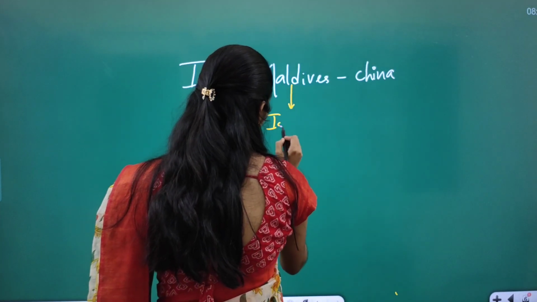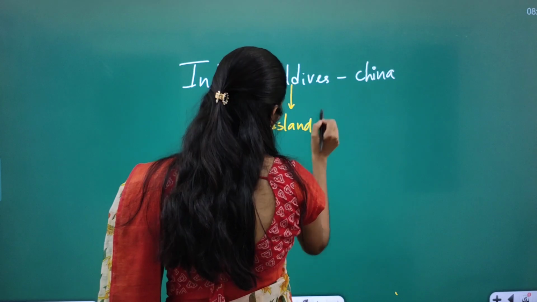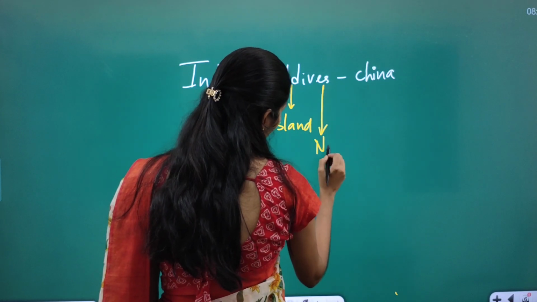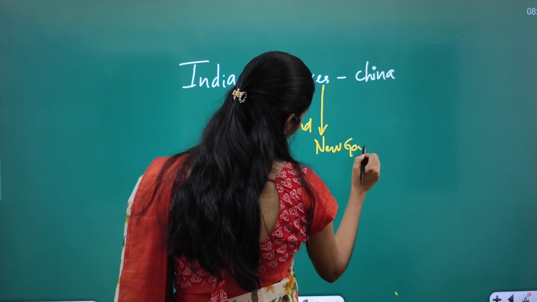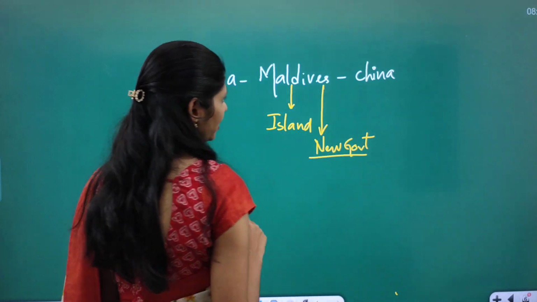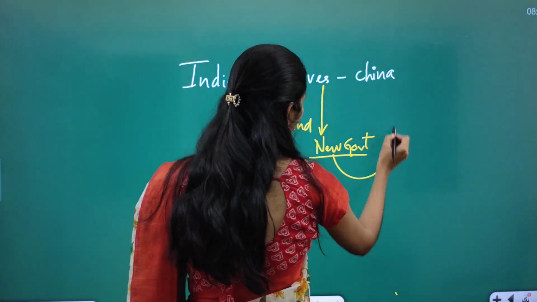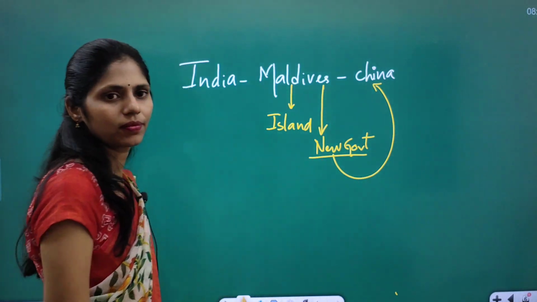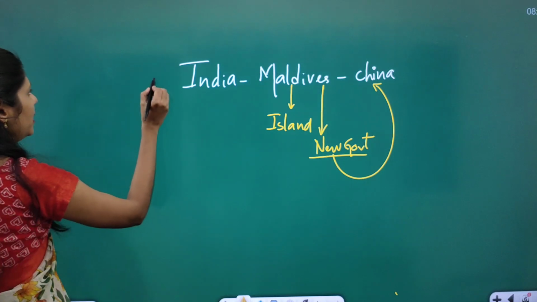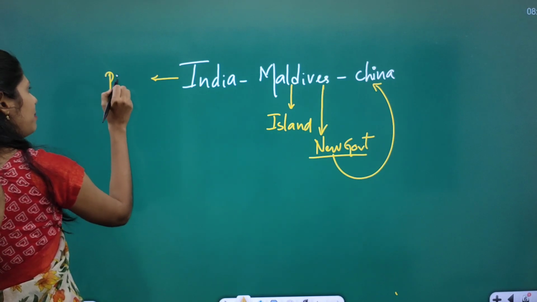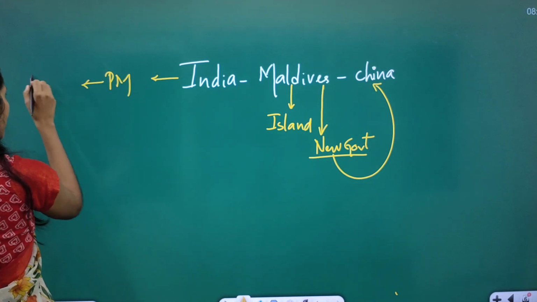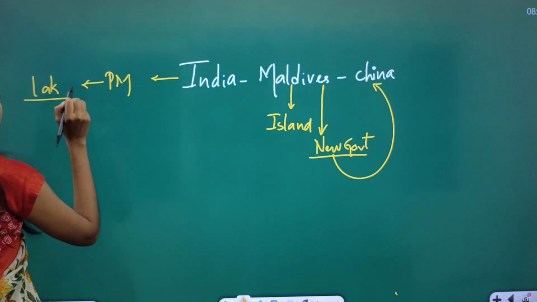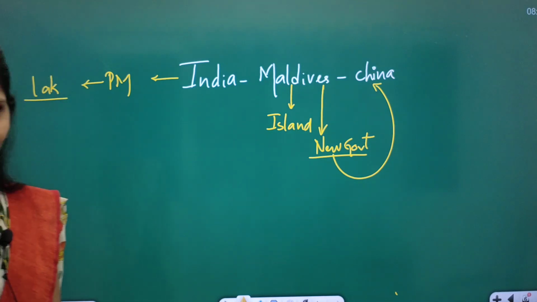Maldives is an island nation. Recently a new government was formed in the Maldives, and this new government is favoring China. What happened in India was that our Prime Minister visited Lakshadweep. Lakshadweep are Indian islands, right?